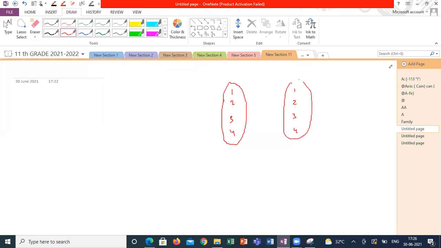You have to map the elements which are factors of 4. 1 is a factor of 4, 2 is a factor of 4, 4 is a factor of 4. So my relation is factors of 4 from A to B. 1 comma 4, 2 comma 4, 3 comma 4. In total, we get 16 ordered pairs, because 4 into 4.